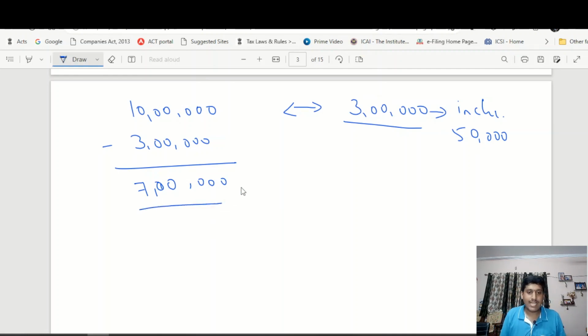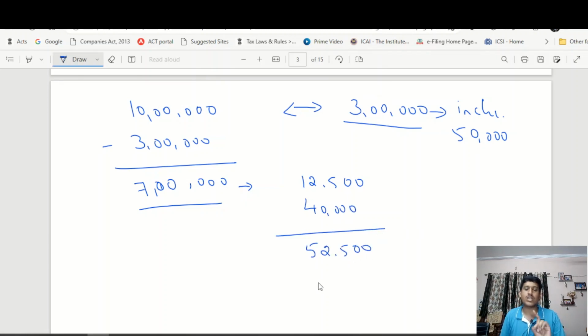On 7 lakh rupees, up to 5 lakh rupees, tax will be 12,500. Beyond 5 lakhs, tax will be at the rate of 20%, 40,000 rupees. So under the old tax regime, your total tax payable will be 52,500.